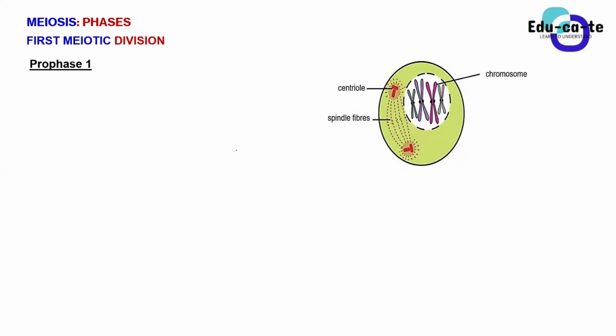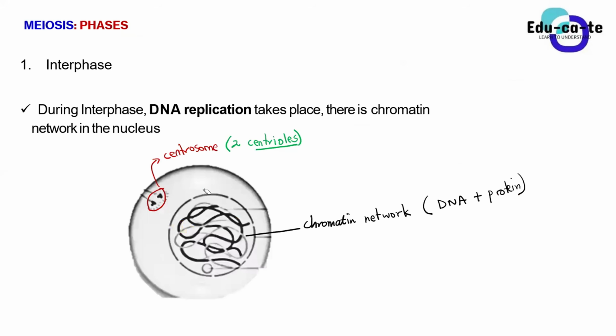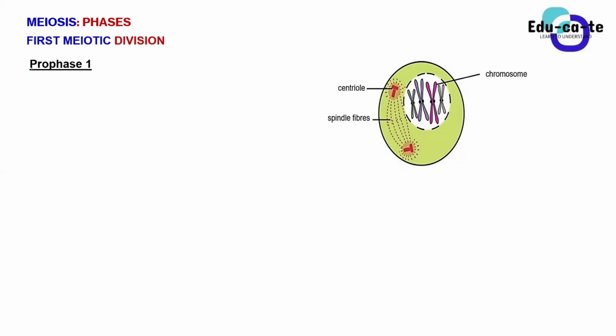Now we are doing the first meiotic division, meaning that one diploid cell is dividing into two cells. We call it the first meiotic division because your diploid somatic cell is dividing for the first time. That is why when we write this phase, we say prophase and write a 1 next to it. You can write the 1, or use the Roman numerals. Prophase 1 is the first phase of meiosis.